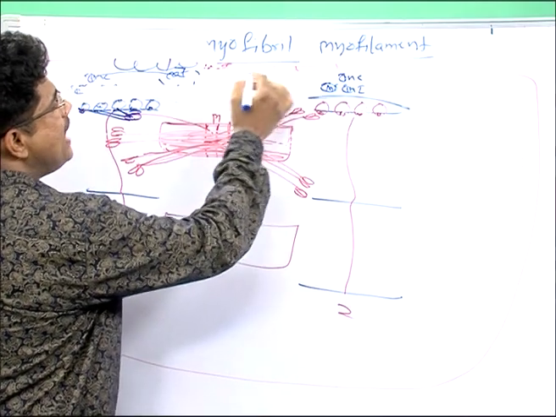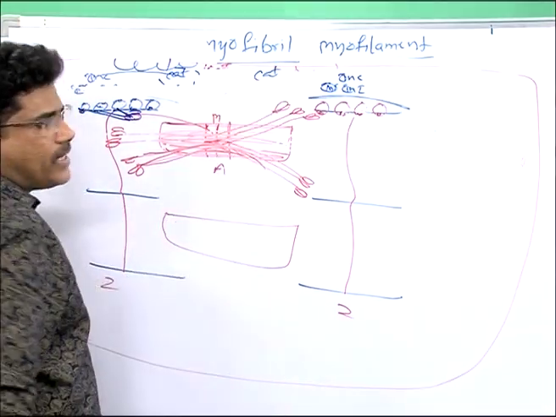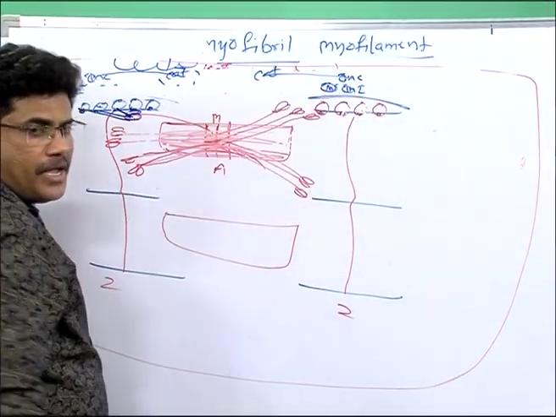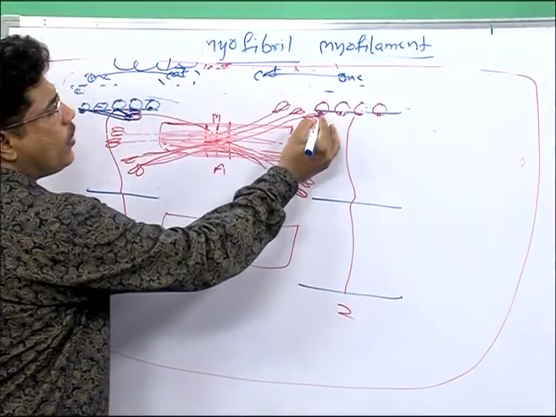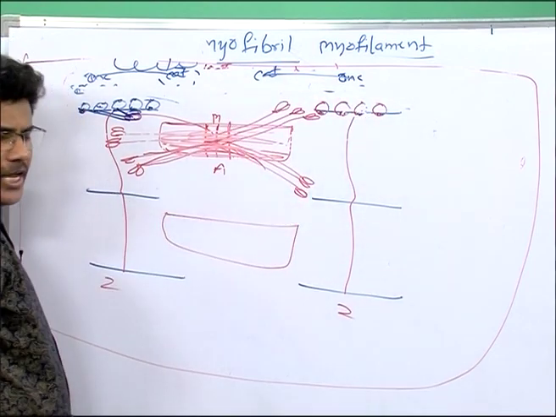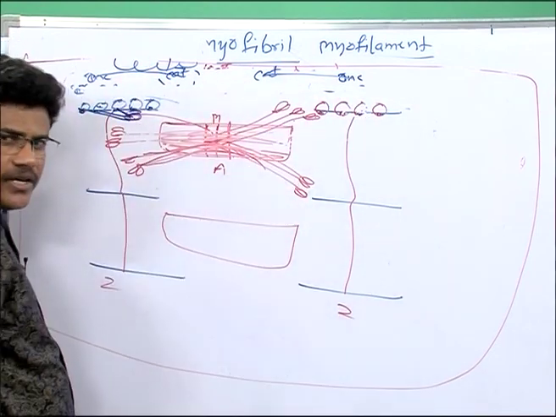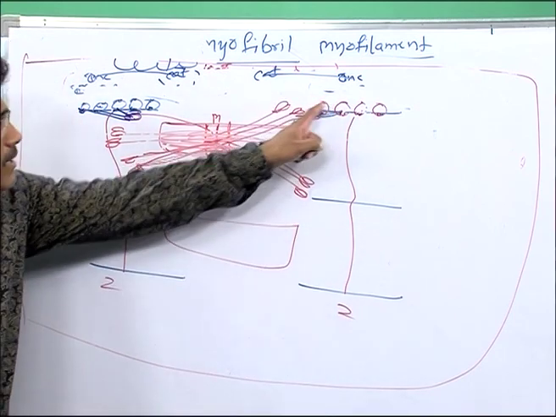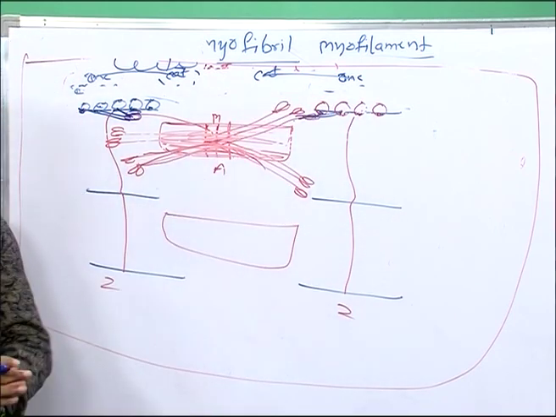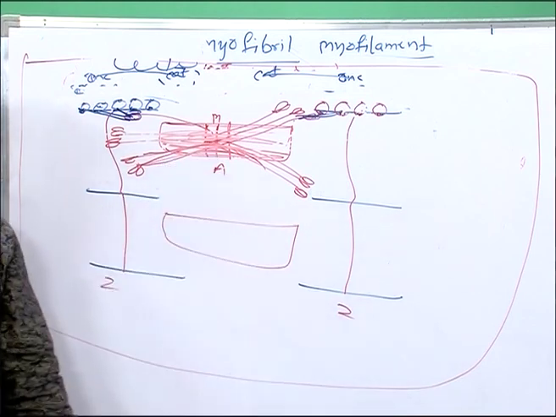When calcium released from the sarcoplasmic reticulum binds to the TNC, immediately tropomyosin moves away from the actin protein. That means the actin protein's active sites are exposed. Immediately the myosin head configuration changes and the myosin head binds to the actin proteins. Between actin and myosin, cross bridges are formed.